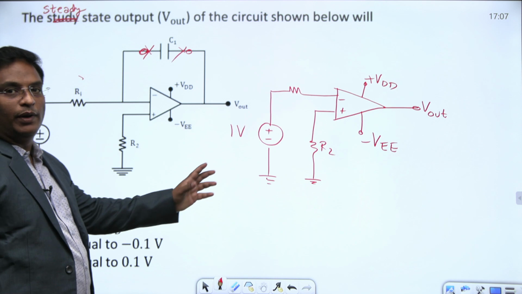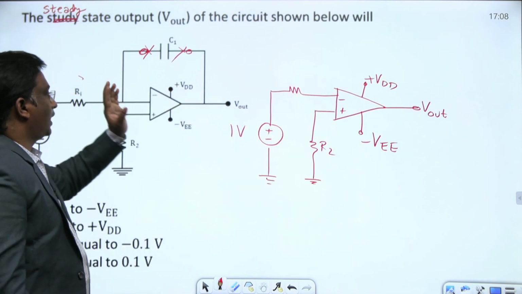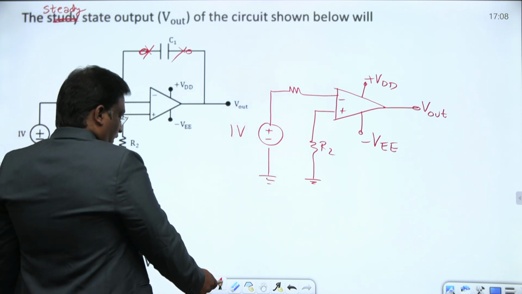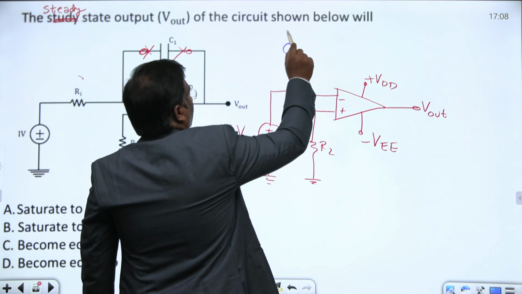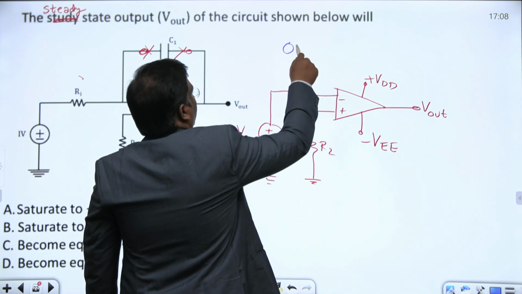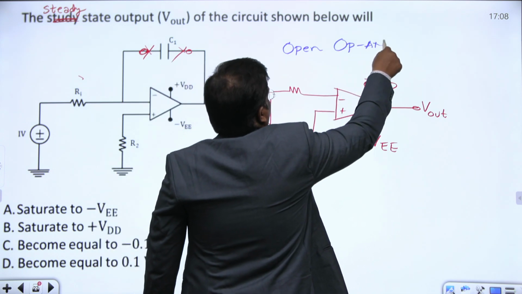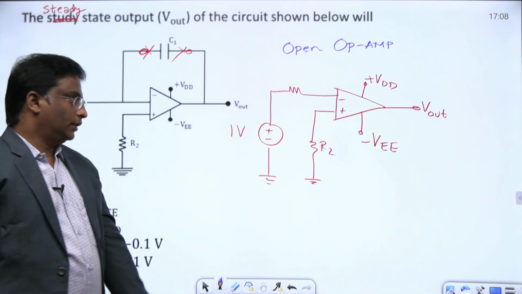Is there any feedback in the system at steady state? No feedback, so it becomes open loop, not closed loop. It's just a normal op amp with no feedback.